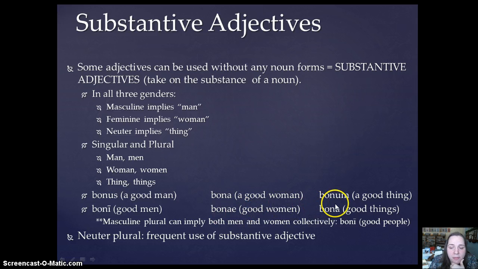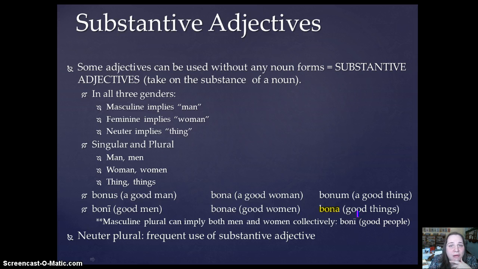Boni, good women; bona, good things. Now, I want to pay special attention to this bona, good things, neuter plural, because a very frequent use of the substantive adjective is in the neuter plural. Good things come to those who wait, right?